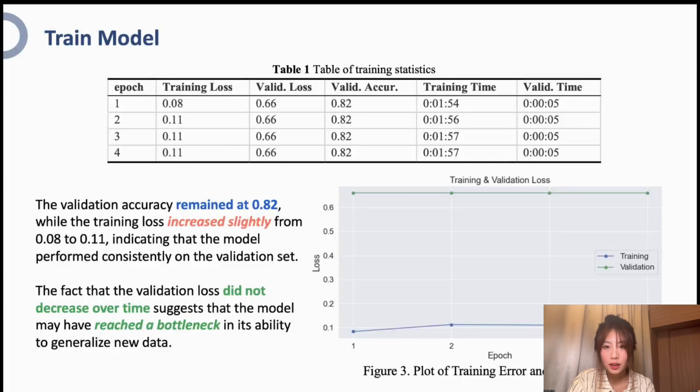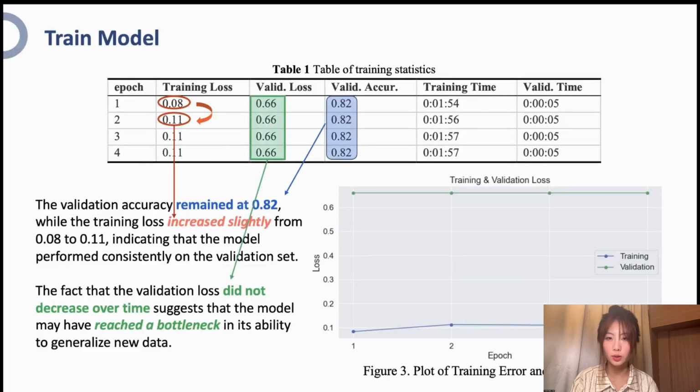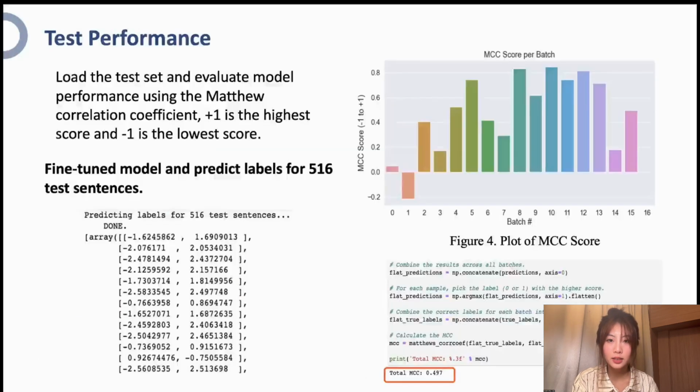As we can see, the validation accuracy remains constant at 0.82 across all 4 epochs, while the training loss increased slightly from 0.08 to 0.11, which indicates that the model is performing consistently well on the validation set. Then we load the test set and use the MCC to evaluate test set performance due to the uneven distribution of the categories.